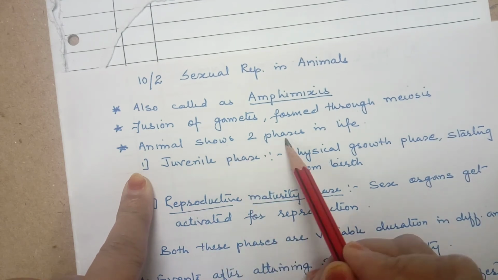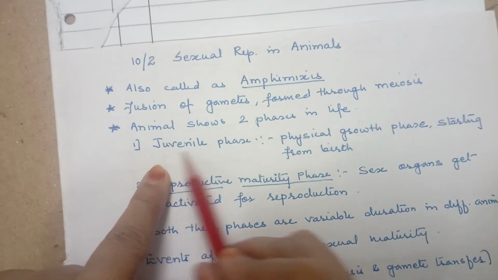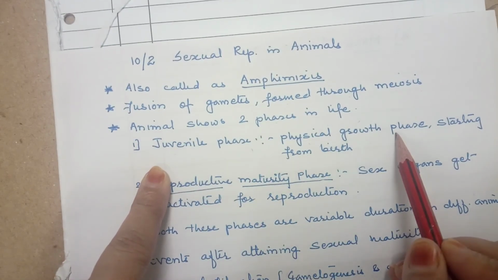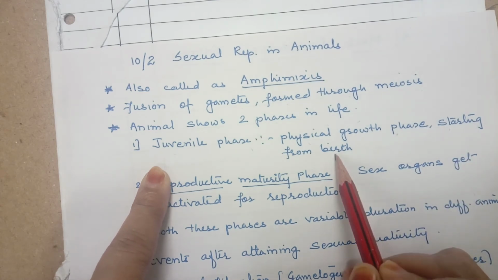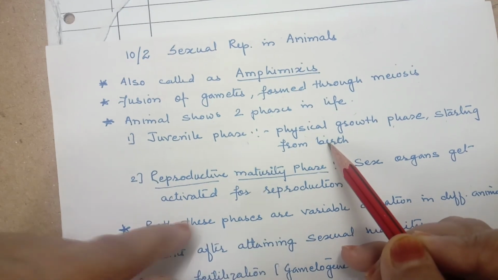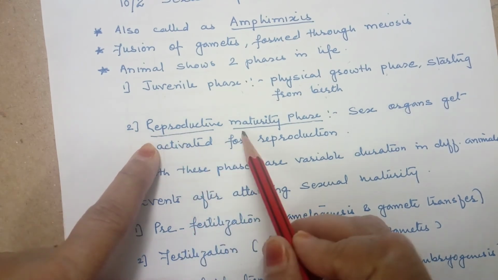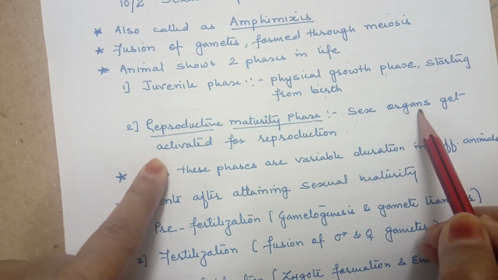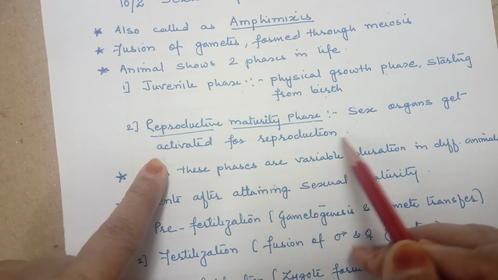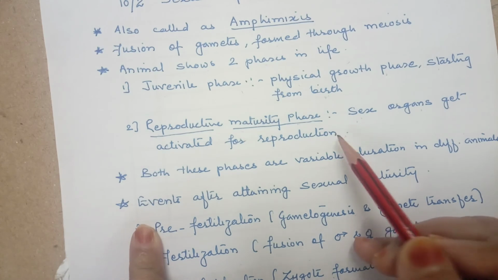Next, animals show two phases. The sexually reproducing organism shows two phases in life. The first phase is called the juvenile phase, where physical growth takes place, and it starts from birth. Here the organism is not capable of reproducing. But once it attains maturity, the organism enters another phase called the reproductive or maturity phase. During this phase, the sex organs get completely developed and activated for reproduction. This is the phase where the organism starts reproducing.